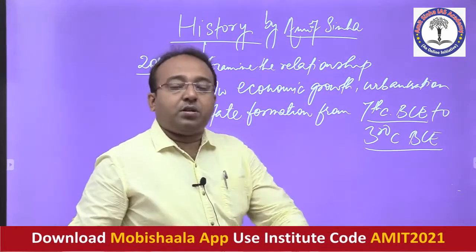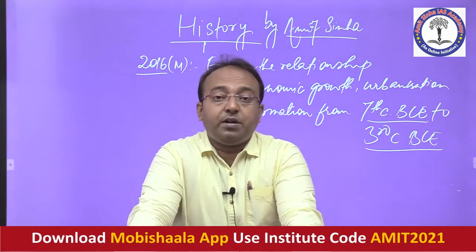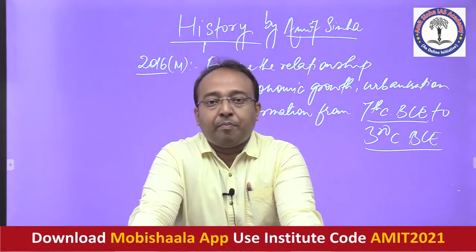Now, see, this was a question asked by UPSC in your optional paper in the 2016 mains examination.